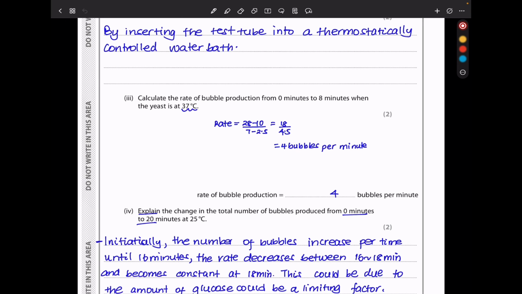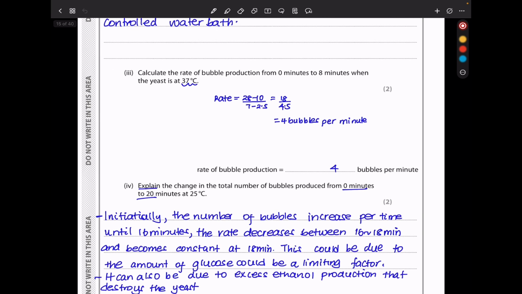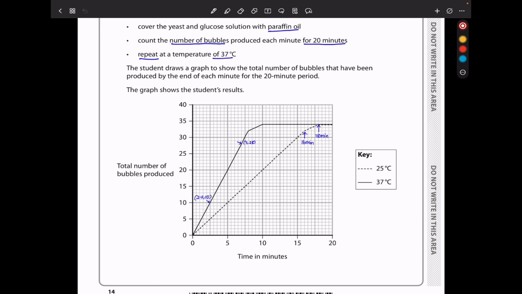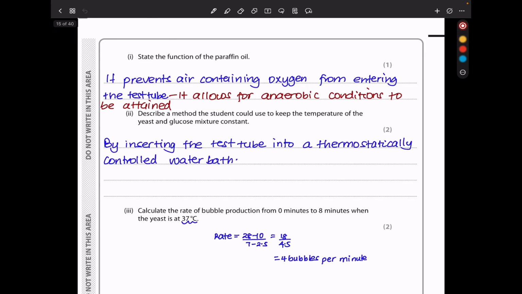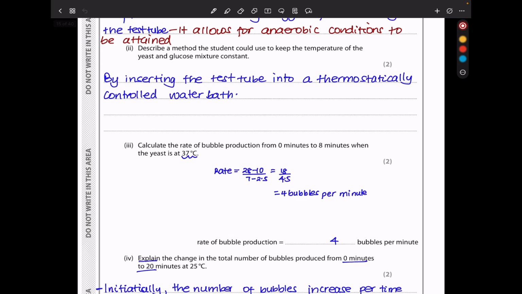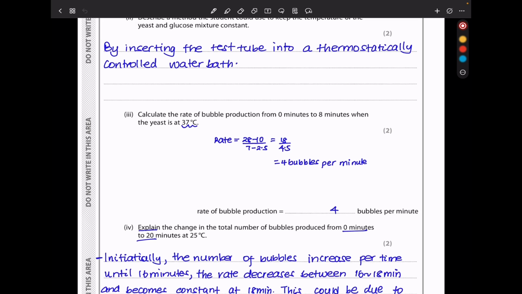The next they say calculate the rate of bubble production from 0 minutes to 8 minutes when the yeast is at 37 degrees Celsius. To do this, I'm going to take you back to the graph. Because this is a line, just get 2 points that you can accurately determine. For example, I use this point, which is 2.5, 10, and this one here, which is 7, 28. So I'm going to do change in y, which is 28 minus 10 divided by 7 minus 2.5. So this is what I did here, and I got 18 divided by 4.5, which gave me 4 bubbles per minute, and that was my rate.